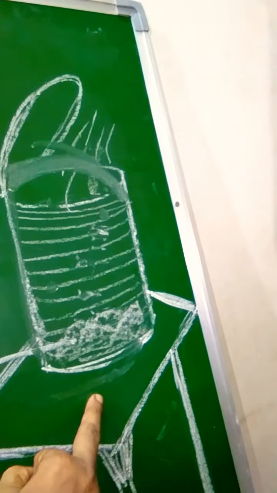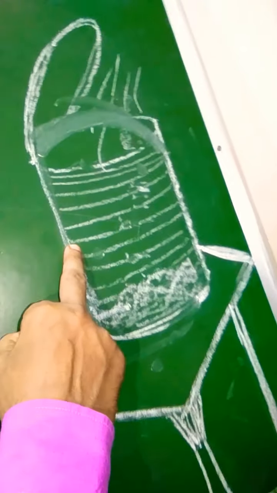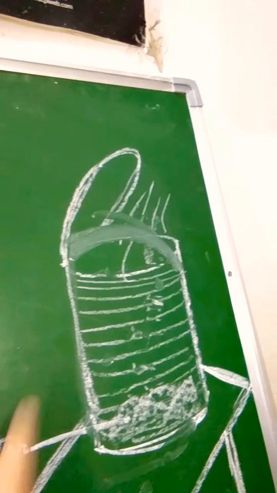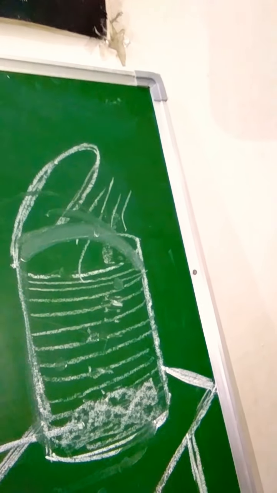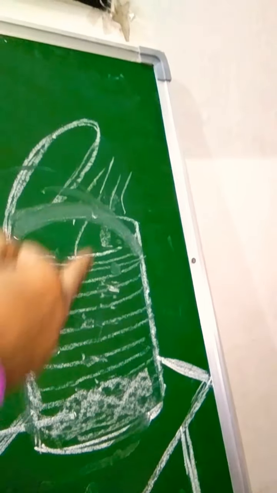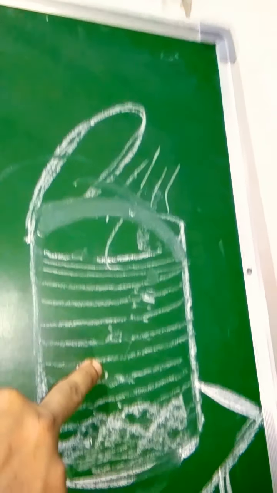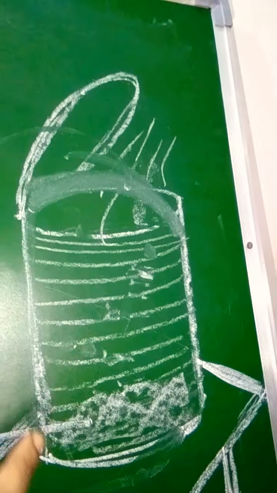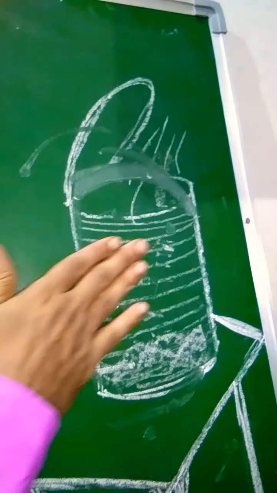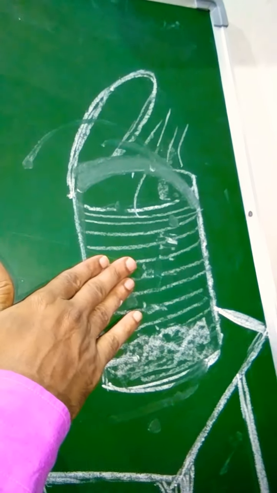When water is heated, first water boils, then steam forms. When steam forms, take out the lid. We will see that the air is expelled out of this container, and only the liquid is inside. No air is inside this container.